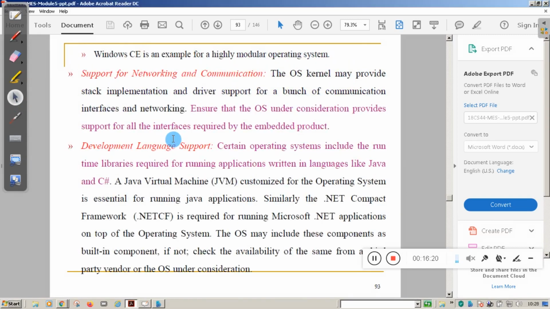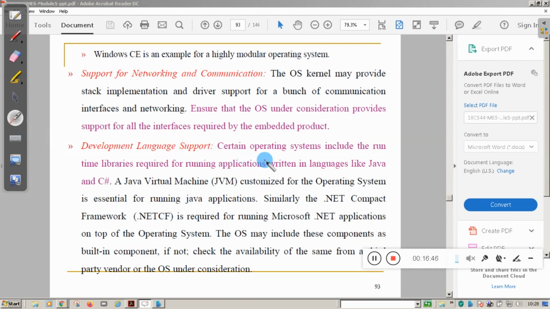Next, support for network and communication. When you select a particular RTOS, you need to ensure the OS under consideration provides all the support and interfaces required by the embedded product. Suppose you need to connect your embedded product to the internet, whether the particular interface is there or not is required. Then development language and support.